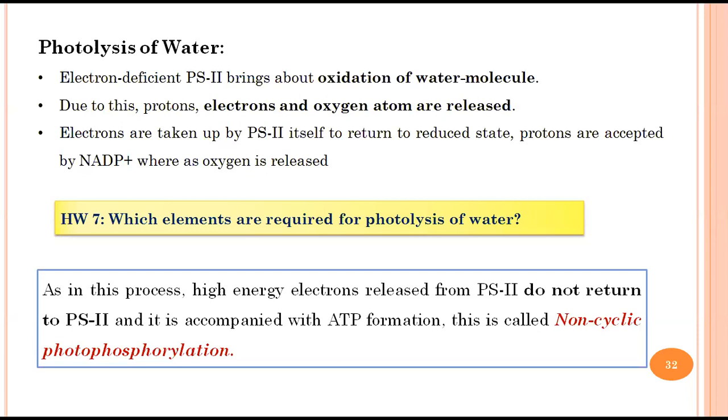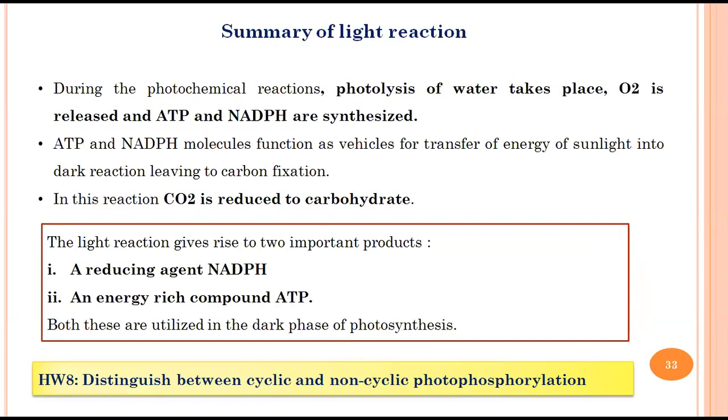I hope you understood the basic difference between cyclic and non-cyclic. To check this, I'm giving you another homework, homework 8, in which you need to write down the distinction between cyclic and non-cyclic photophosphorylation. I hope I am clear.